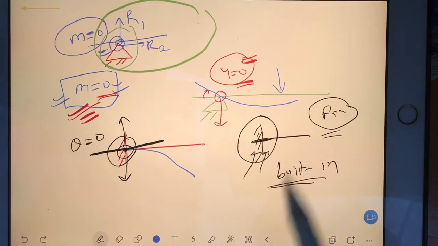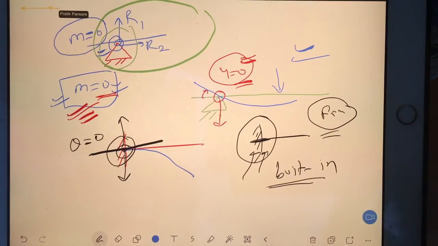Okay, Taresh, are you asking for this page? Previous page.